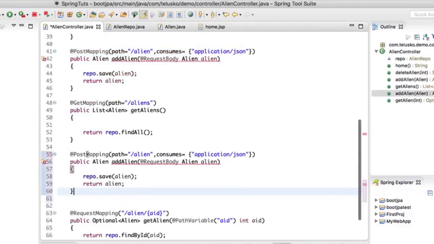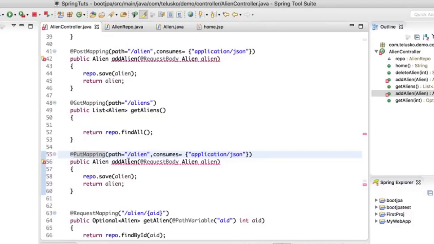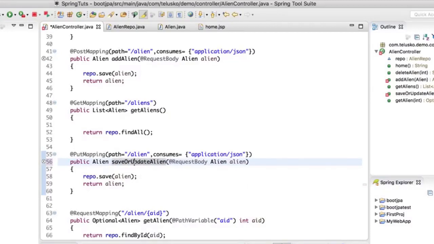The only change you will be doing is the method type, from post to put. And here, instead of saying add alien, we'll say update alien. Or maybe we can say this is save or update alien, because if it is there, it will be updated. If it is not there, it will create a new alien. And we'll say save alien and return alien.